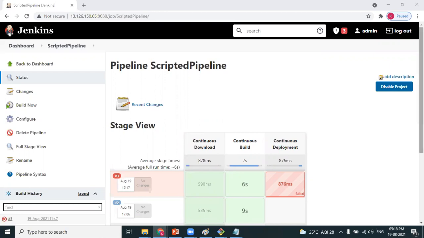Hi Sudipta, how are you doing? How is your learning on DevOps?